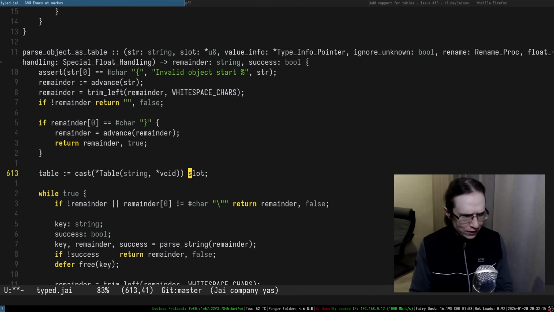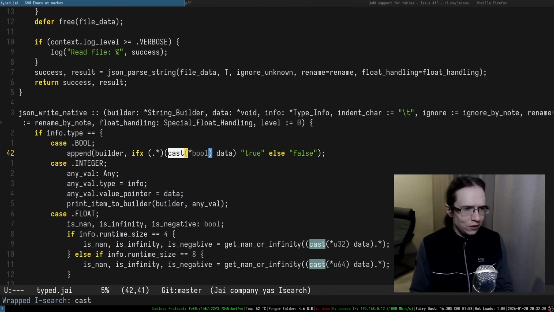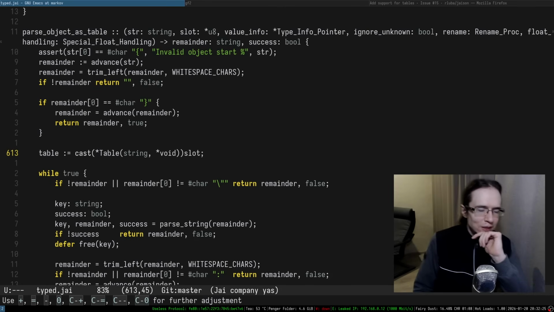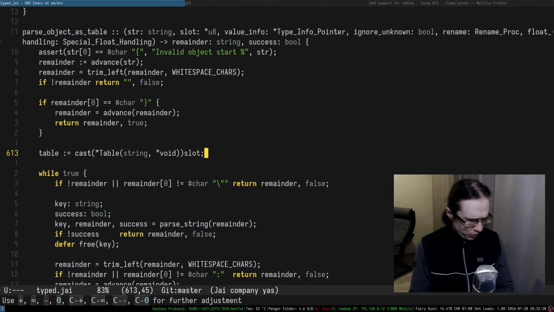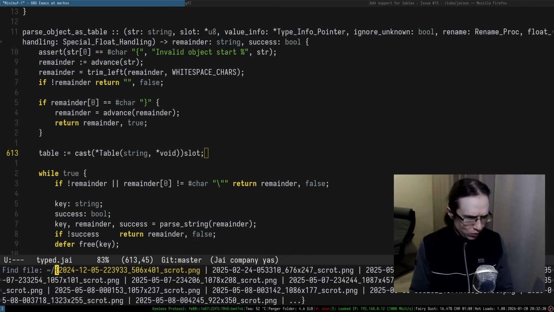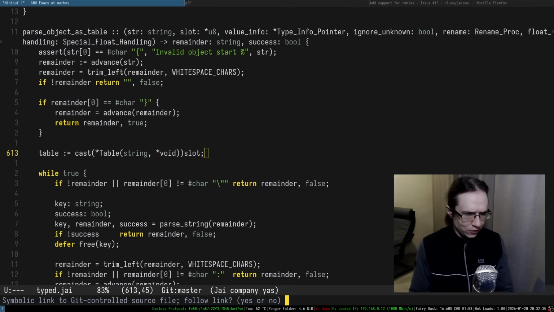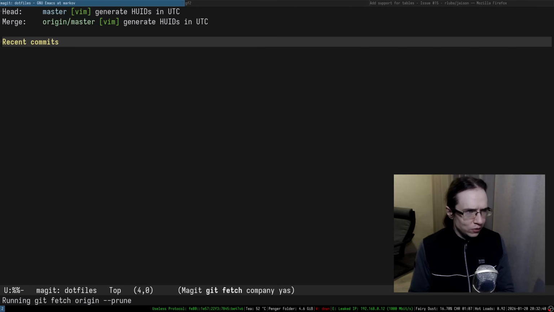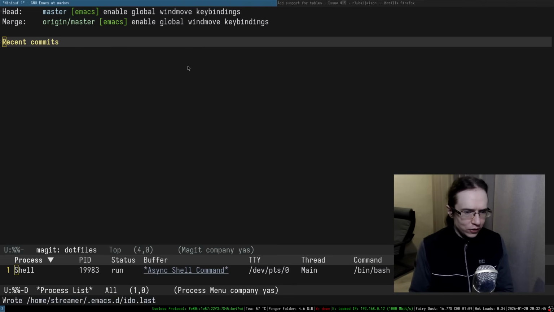As far as I know, it should highlight things, right? Yeah, I think this is how we do that. But anyway, is there any cast in here? Yeah, so this is how we cast things. It's just my Emacs doesn't highlight things well. I think this is probably because I'm using an old version of Jai mode. Just a second. I think I need to update my configuration super quick. Let me quickly do that. And I'm going to restart my Emacs.